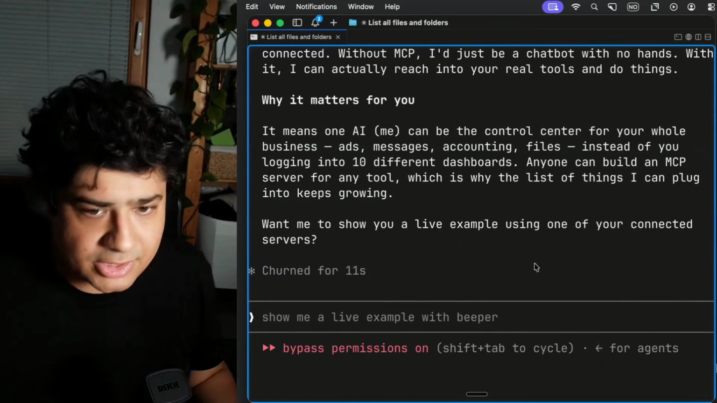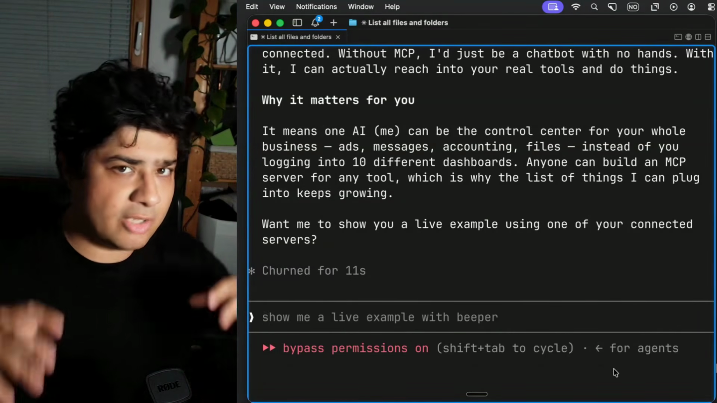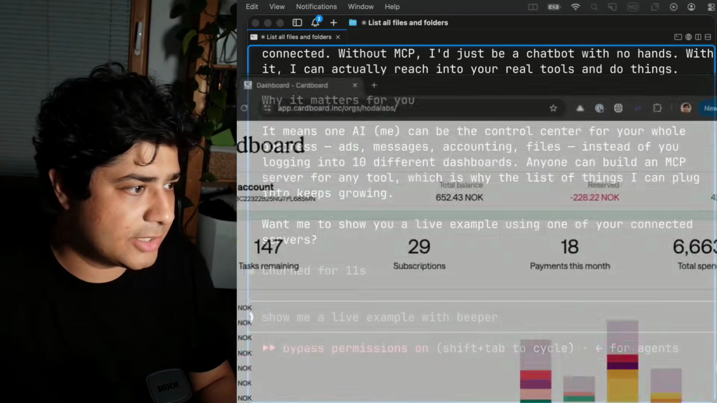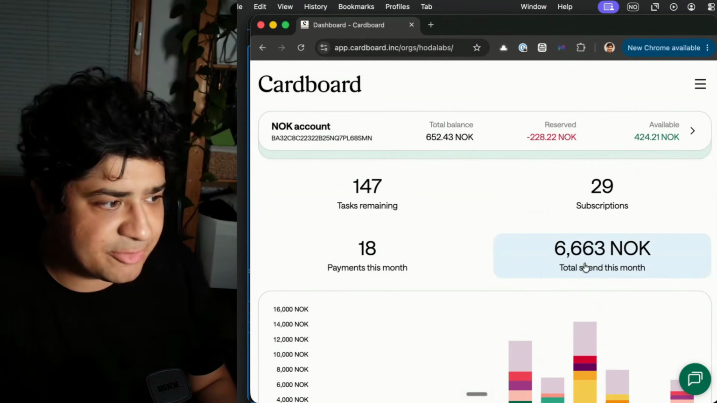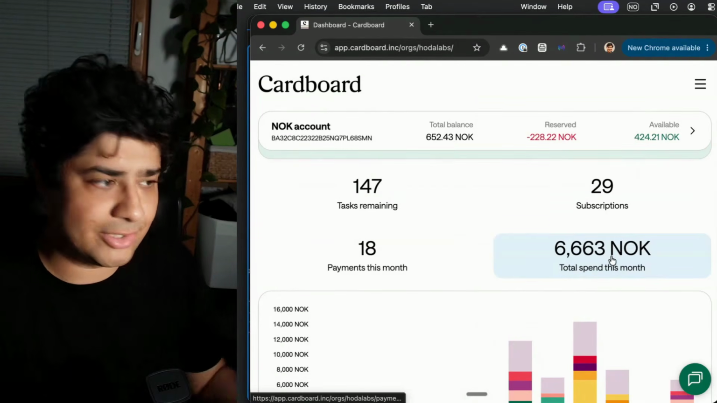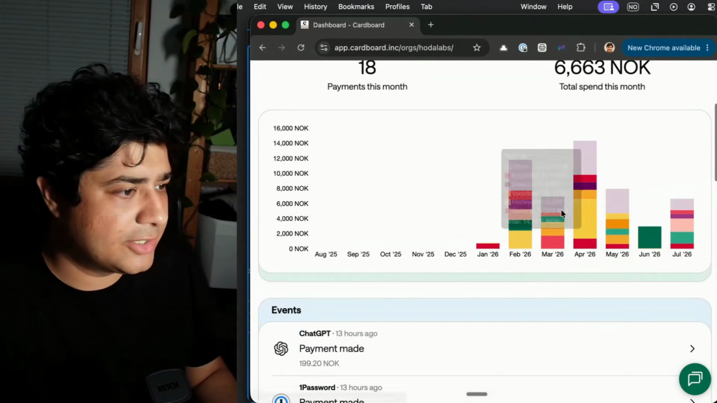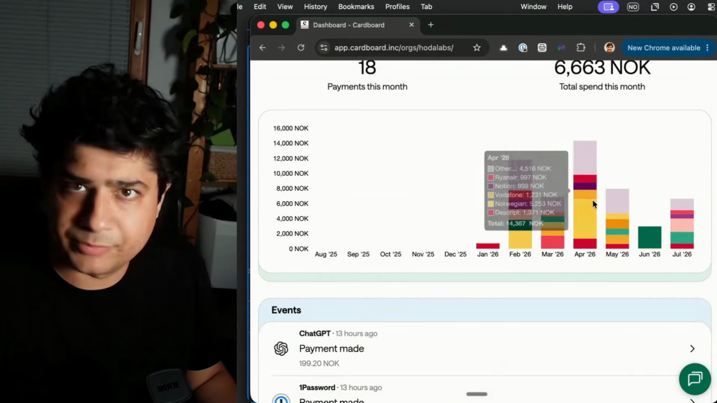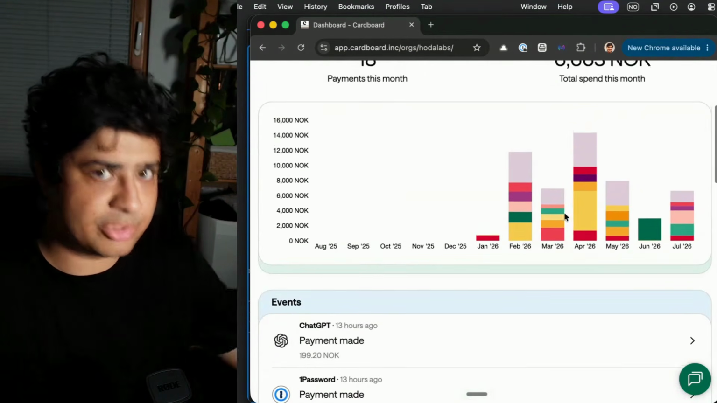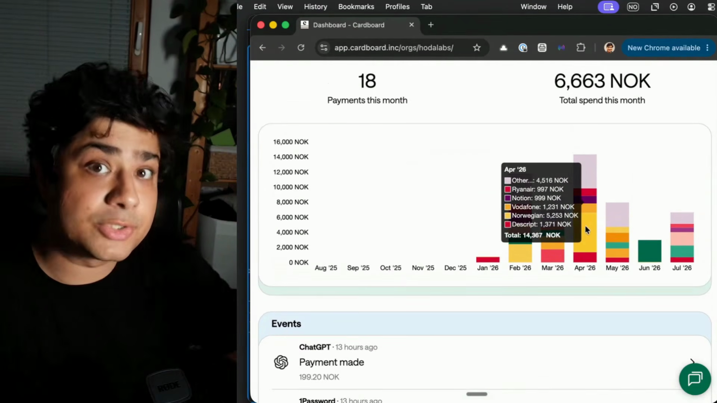I use a service called Cardboard, where all of my subscriptions and everything like that, I pay it through that. And it looks a little something like this. I've spent this amount of money this month. This is around like $700. And you can see my spendings over time. So all of my subscriptions like Zoom and YouTube Premium and all that type of stuff, it goes through here.